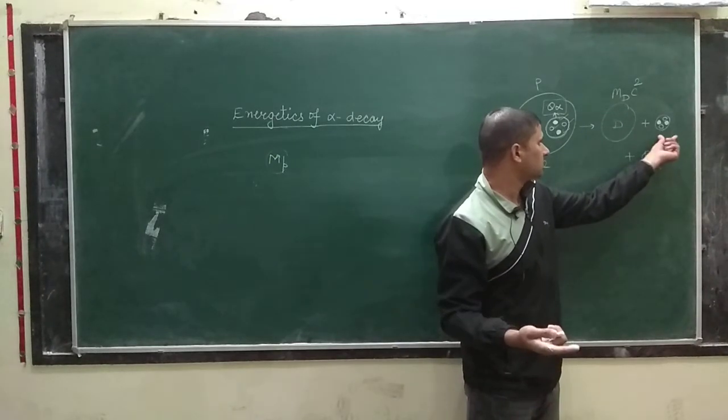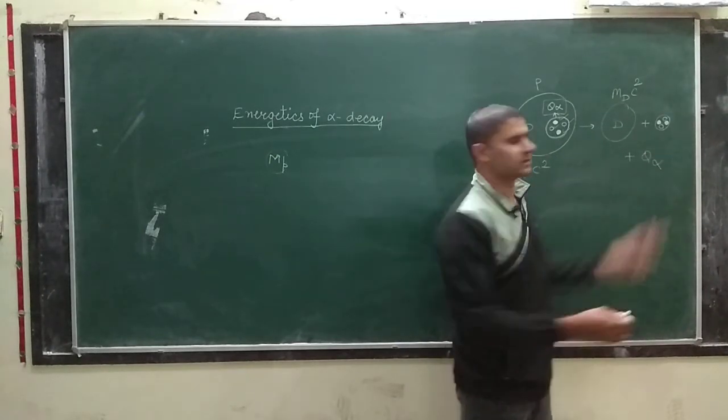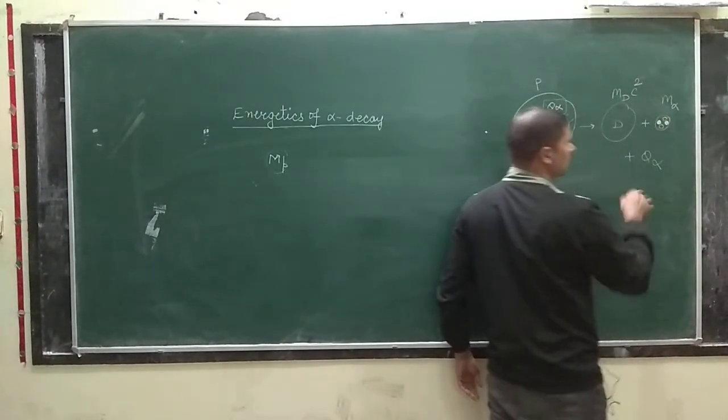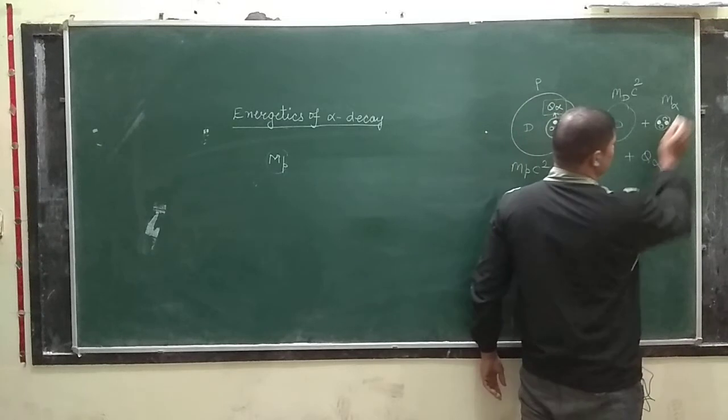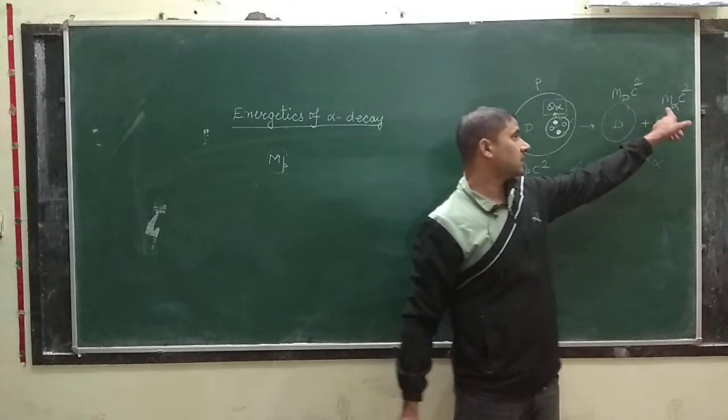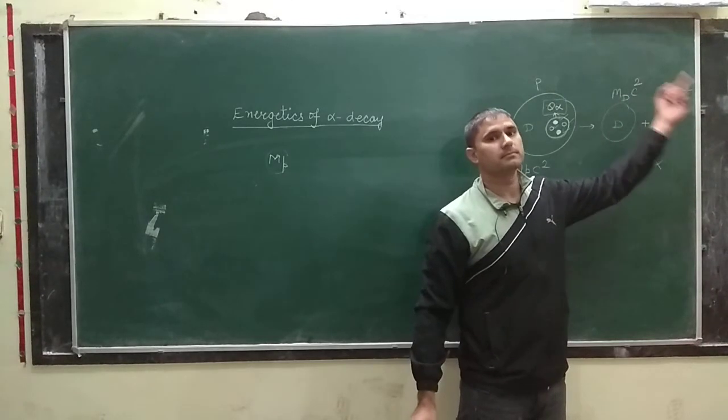Now come to the alpha particle, and I am writing the mass of the alpha particle as M alpha. Okay class, and if you multiply it by C square, then this is the mass energy of the alpha particle.